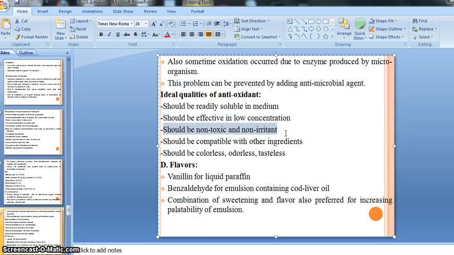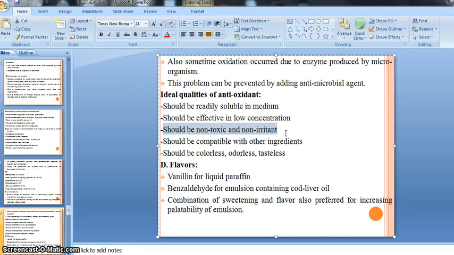It should be non-toxic and non-irritant. Whatever antioxidant we use should not be toxic for the patient or for the human being, does not produce a toxic preparation, does not create a toxic effect, or does not react with any other ingredient present in our preparation to form any toxic effect. It should be non-toxic and also non-irritant.